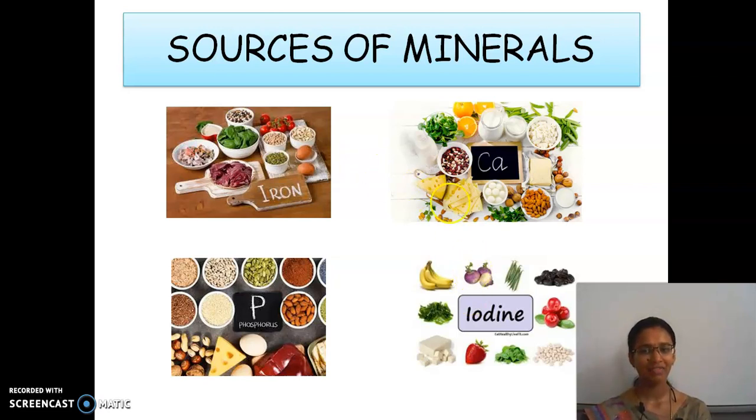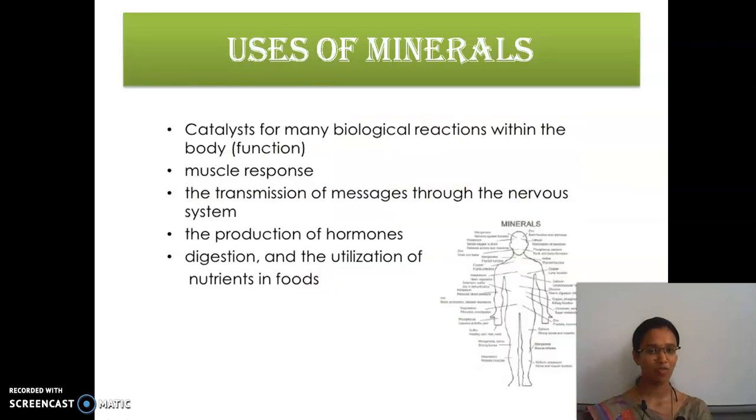We get iron from tomato, cashews, egg, flesh, greens, etc. And then calcium from milk, orange, nuts, egg, etc. And then phosphorus is also from nuts, butter, cheese, almonds, egg, and then iodine from turnip, strawberry, and then what is this? Paneer, banana, etc. So these are the sources of various types of minerals.